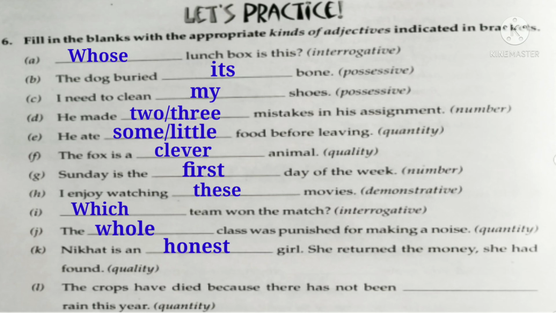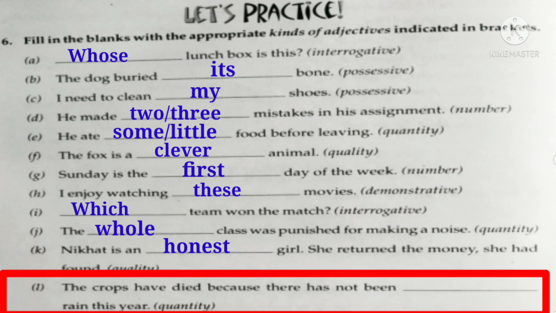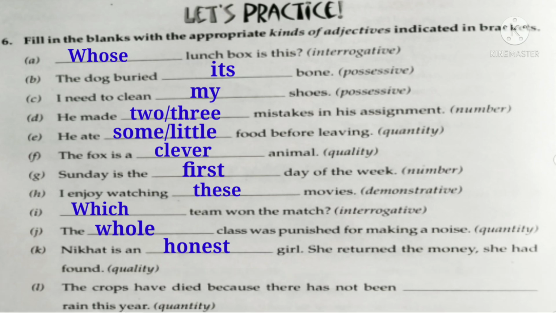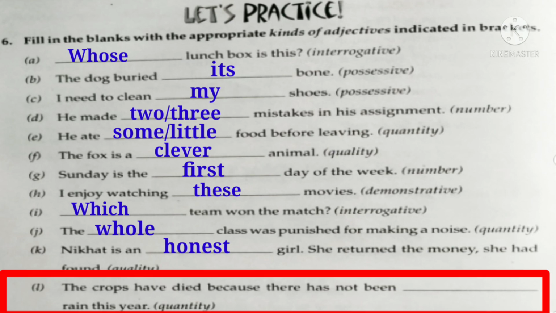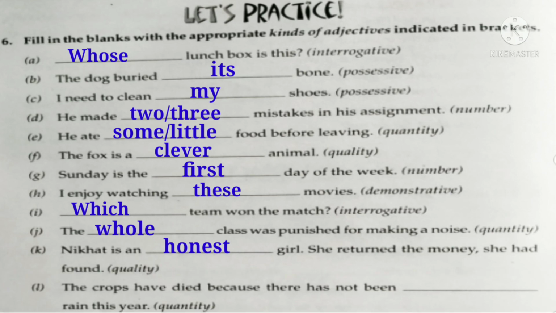Okay. Now look at the last sentence. The crops have died because there has not been dash rain this year, and you have to fill the adjective of quantity here. So the answer here is enough. The crops have died because there has not been enough rain this year. So this was the practice exercise of kinds of adjectives, and I hope you have enjoyed doing this.